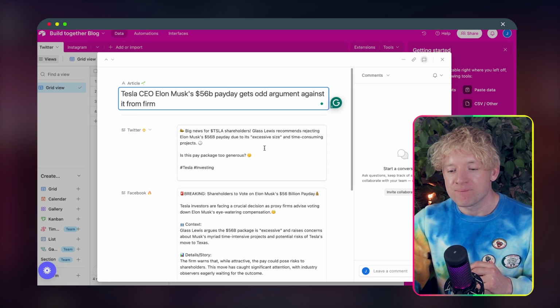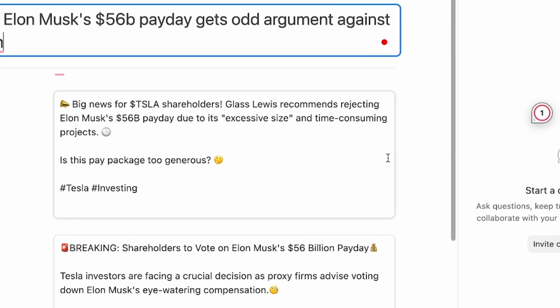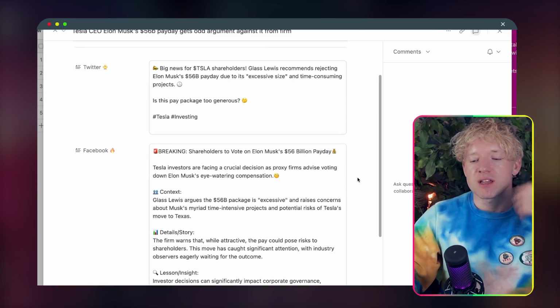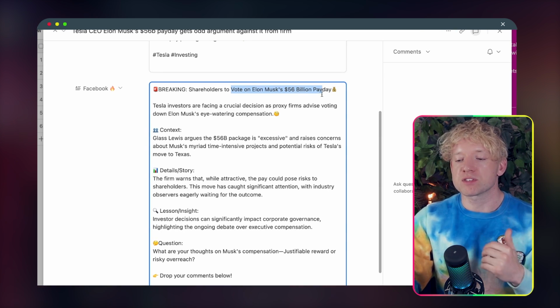Check this out. Big news, Tesla shareholders. Glass Lewis recommends rejecting Elon Musk's $56 billion payday due to its excessive size and time-consuming projects. Is the pay package too generous? That's my tweet. Now I want a Facebook page. Breaking. Shareholders to vote on Elon Musk's $56 billion.